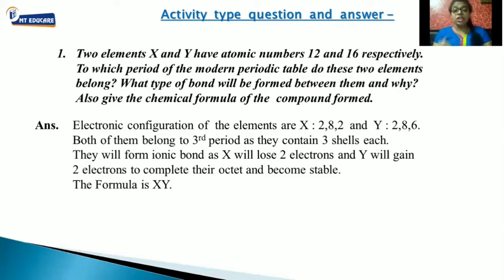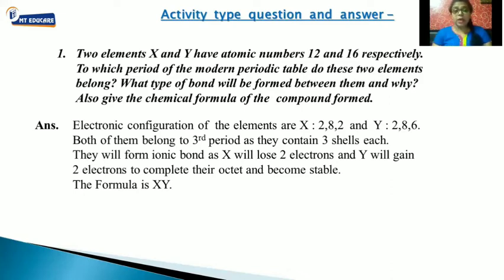If they are having 3 shells, let's answer the second question. They have asked: to which period of the modern periodic table do these 2 elements belong? 3 shells means which period? Third period. The number of shells indicates the period the element belongs to.